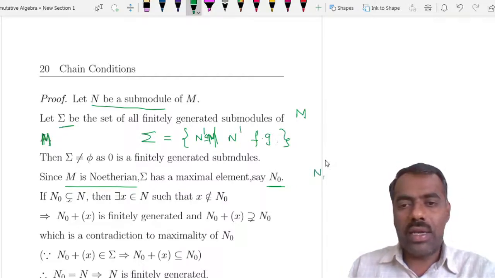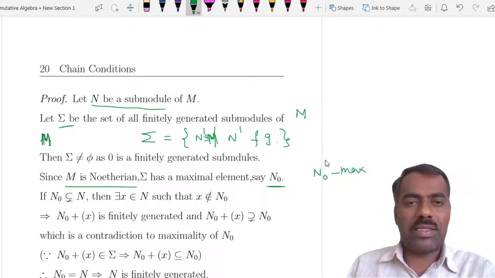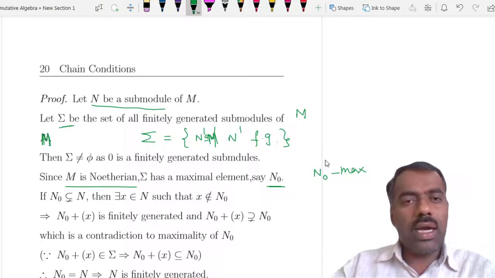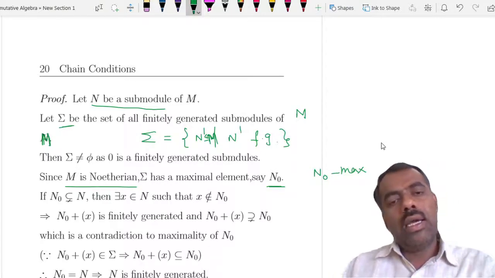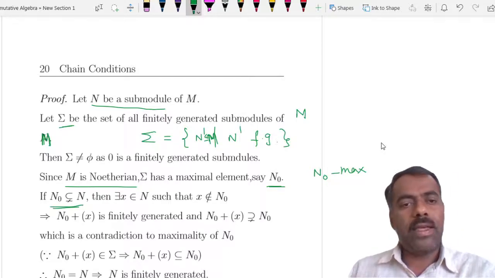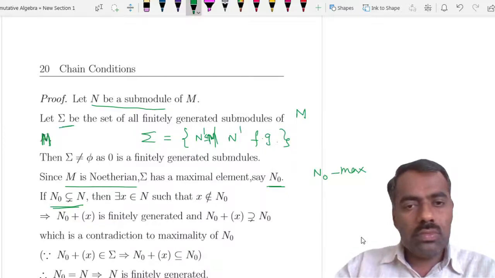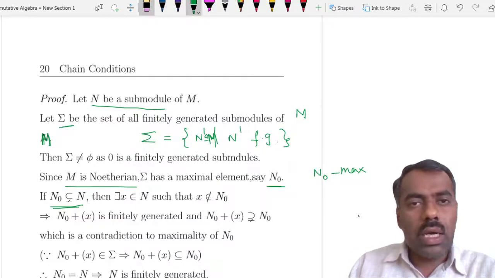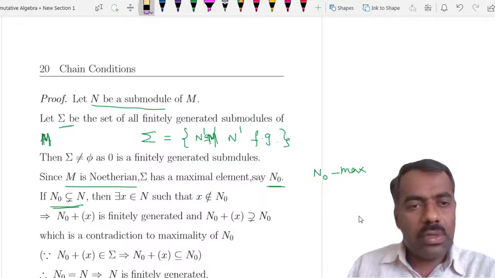Okay, so we can call it N naught, which is maximal, and that is finitely generated, and we'll show that this N naught is equal to N. Suppose N naught is strictly contained in N. Sorry, here you take these are all submodules of N only.